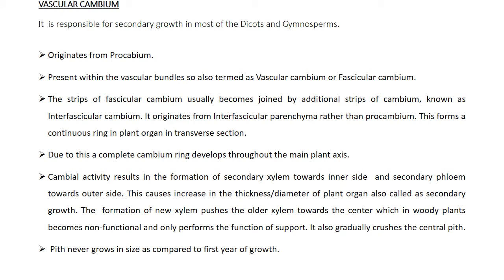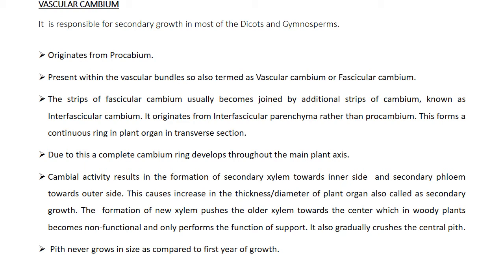Today we are going to study vascular cambium. It is also called fascicular cambium. This meristematic tissue is responsible for secondary growth in most of the dicots and gymnosperms. And by secondary growth we mean there is an increase in the girth or diameter of the plant.